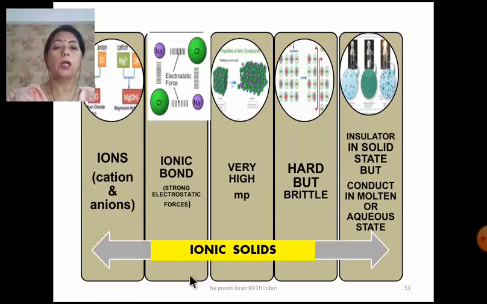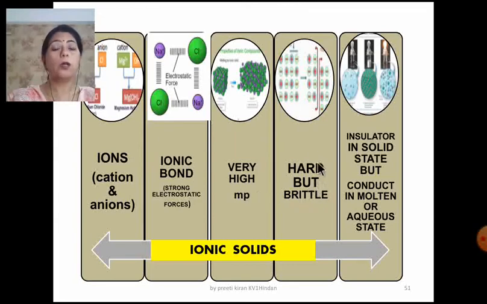Now I am taking up the ionic solids. As the name suggests, the constituent particles are ions. You know that positively charged ions are known as cations and negatively charged ions are known as anions. Since they are oppositely charged, there are electrostatic forces of attraction and the bond is known as ionic bond, which is a strong bond, and that is why the melting points are very high.